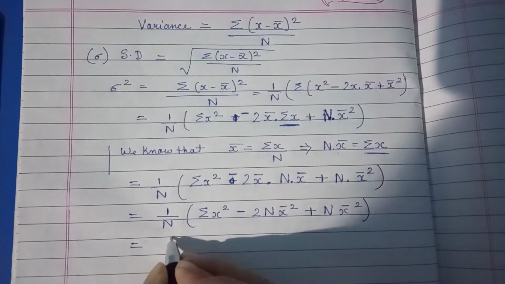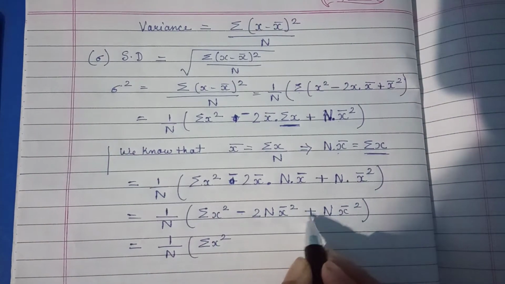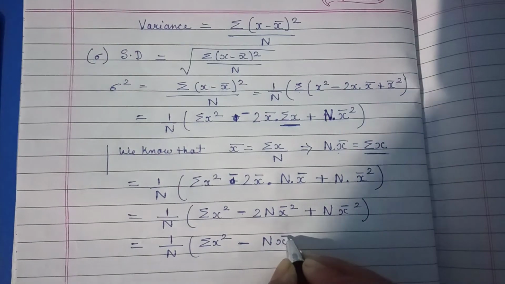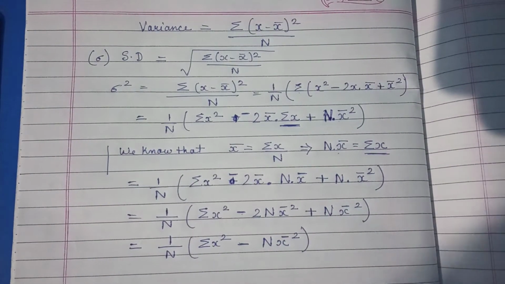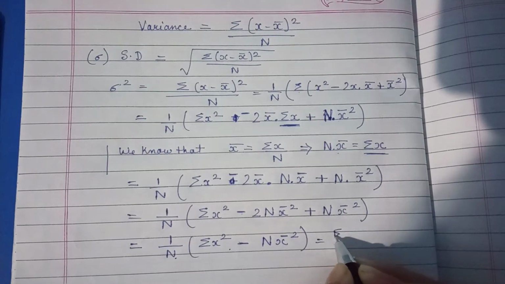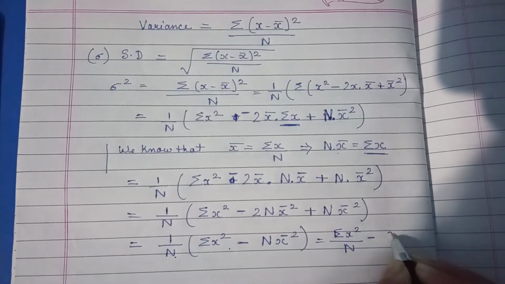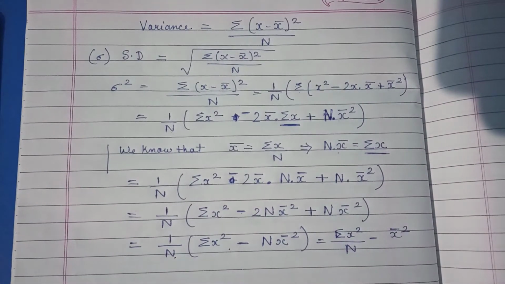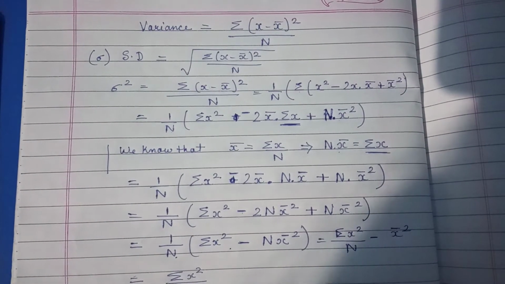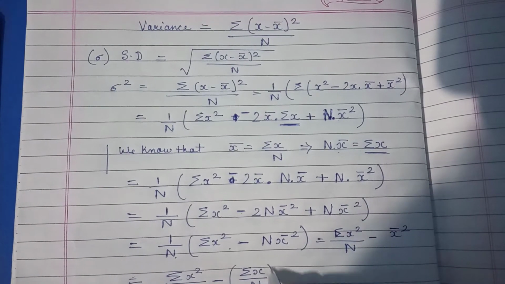So this will become 1 by n summation of x square minus n x bar square. Now if n comes inside, it will become summation of x square by n minus x bar square. We already know that x bar means summation of x by n whole square.